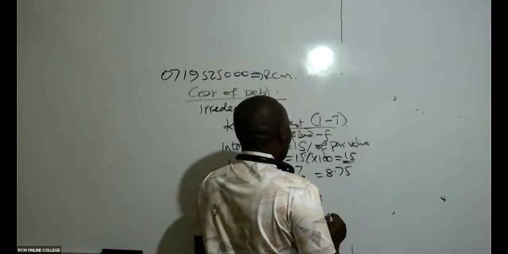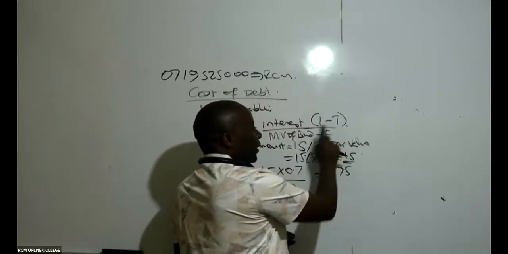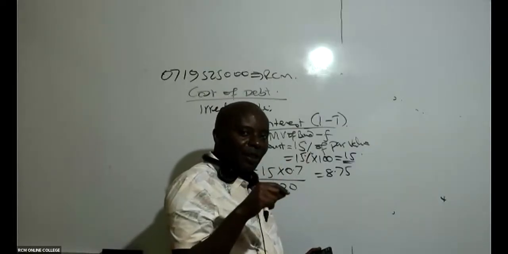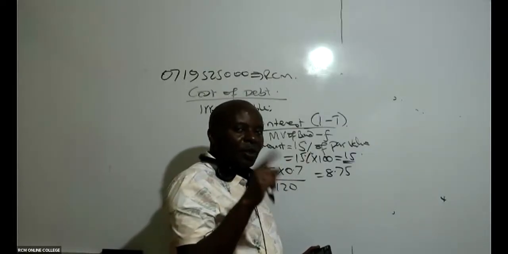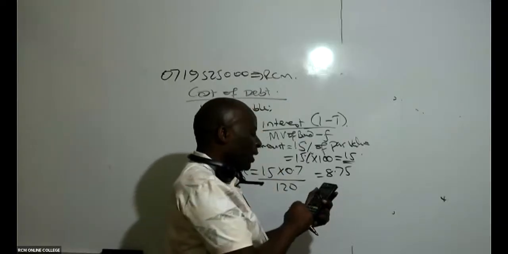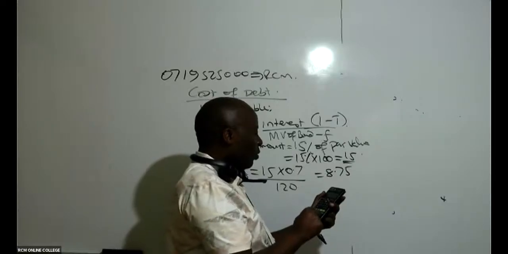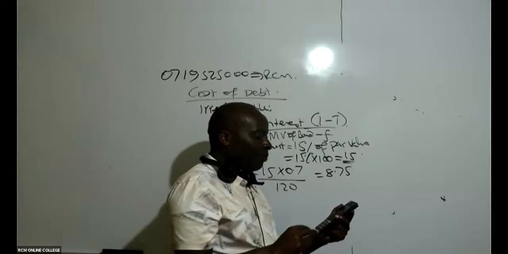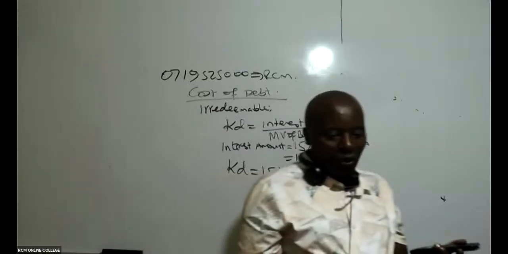Remember, tax rate has been given as 30%. So I should say 1 minus 0.3, which is 0.7. And then I say 15 times 0.7. Whatever I get, I'm getting 8.75. Can you kindly confirm?